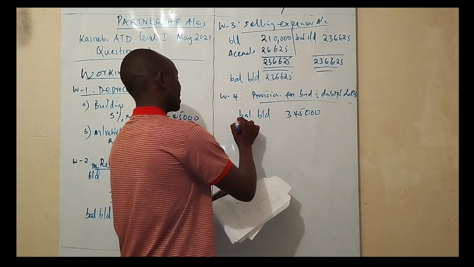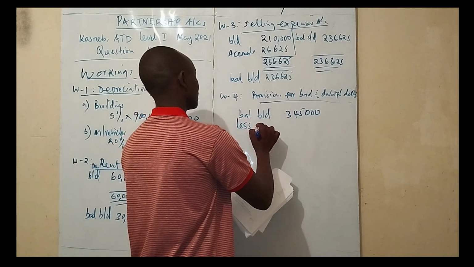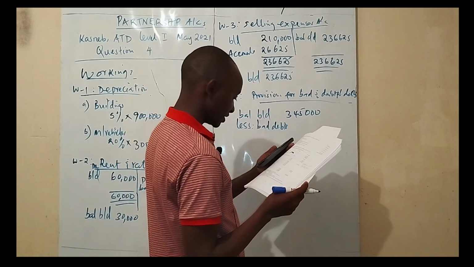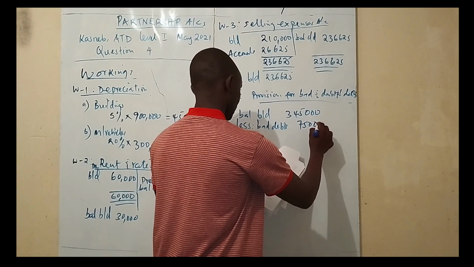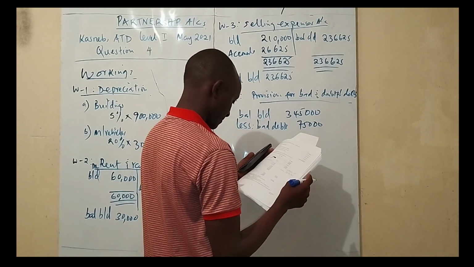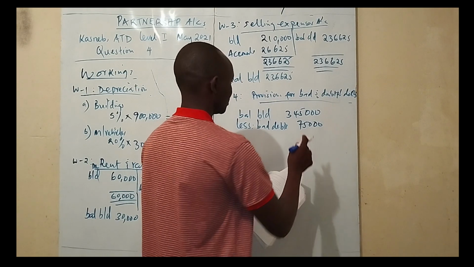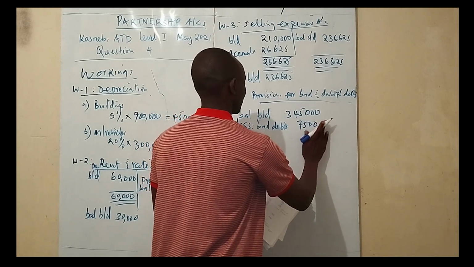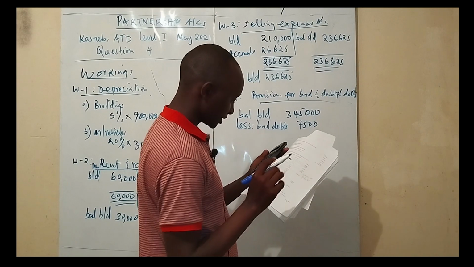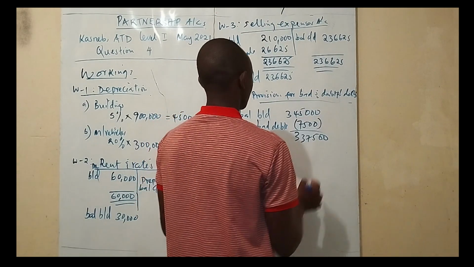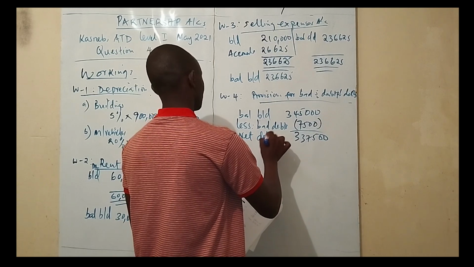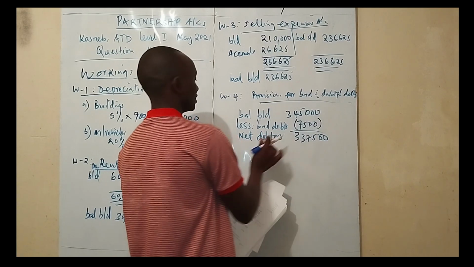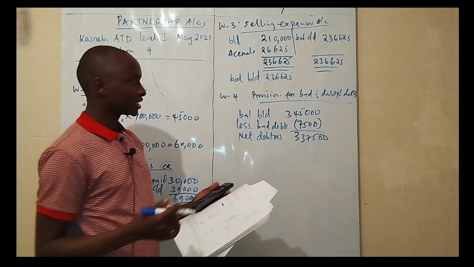Yes, and then we less bad debts. Bad debts here are 7,500. Sorry, remember we are going to subject it to thousands. So this is the figure of net debtors, or the outstanding debtors.